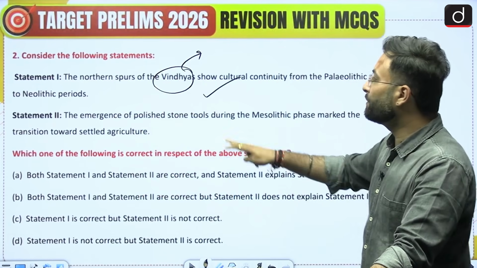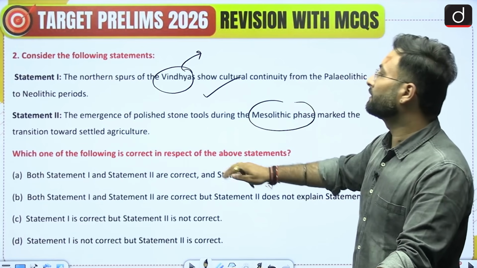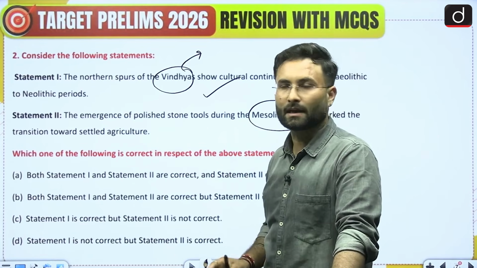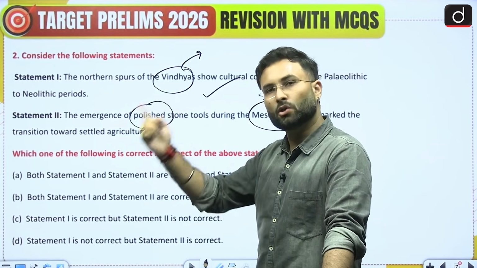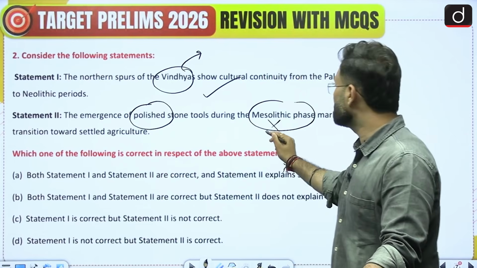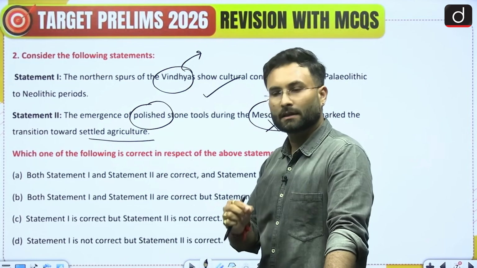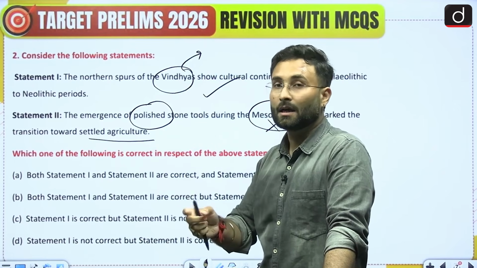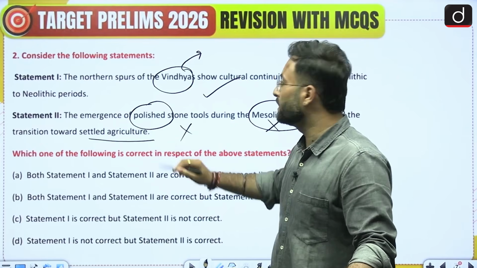Coming to the next one: the emergence of polished stone tools during the Mesolithic phase marked the transition towards settled agriculture. I told you already that polished tools were used in the Neolithic age and not in the Mesolithic age. The second part is that they are talking about settled agriculture. I told you that some kind of domestication had started, but agriculture was not prominent at that point of time. So we know that statement 2 is incorrect.